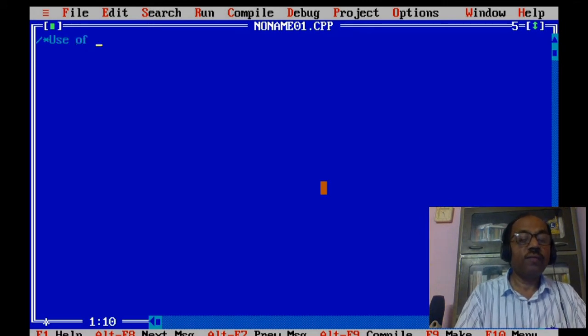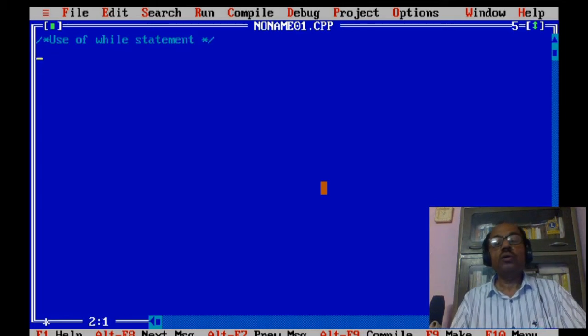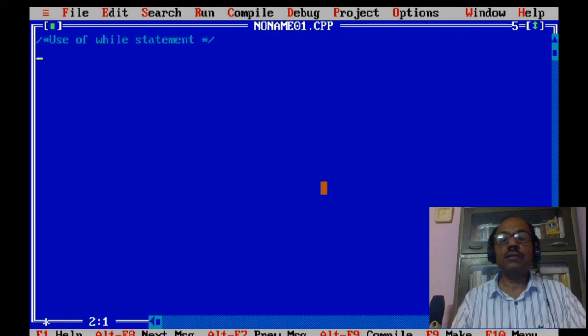And you know that we use the while statement whenever it is not known in advance how many times a statement or a statement block has to be executed.